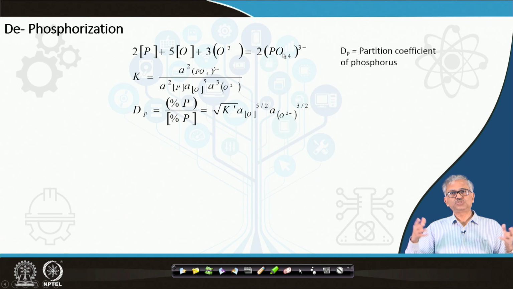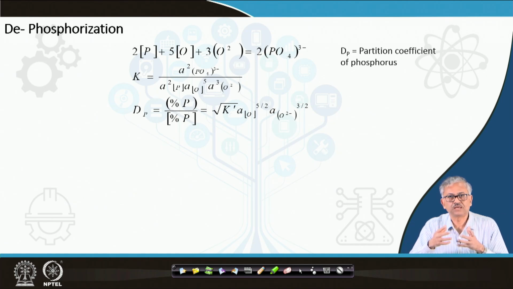In ionic theory, it assumes there is the complex anionic system, because everything exists in the slag in the form of anions and cations; nothing exists in the molecular form. So, in the ionic theory I can represent the phosphorus reaction in this way. I can write the equilibrium constant as a ratio of the activity of product and the reactant.